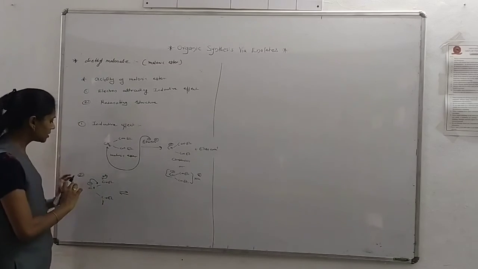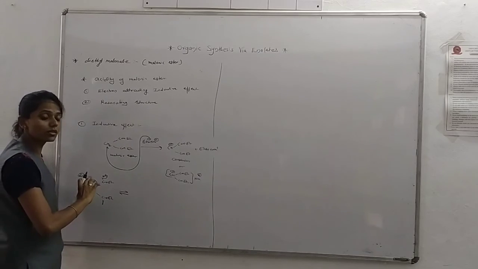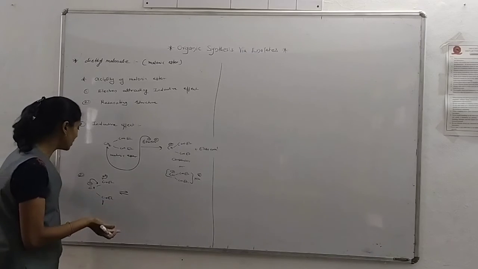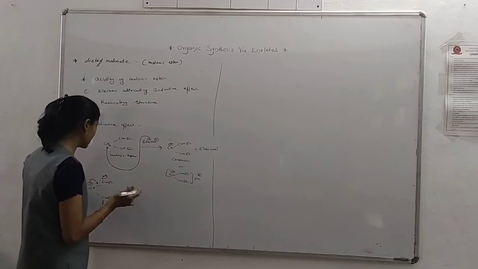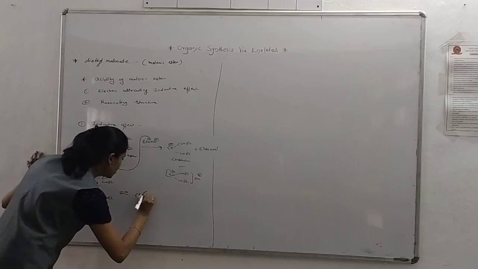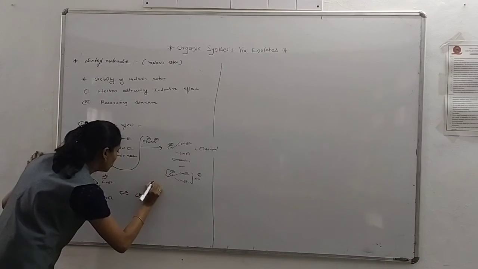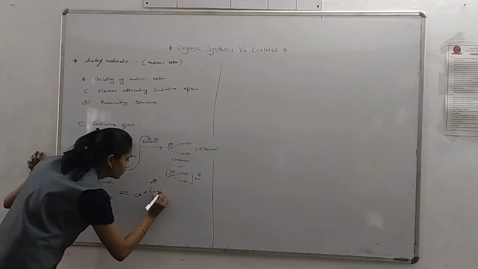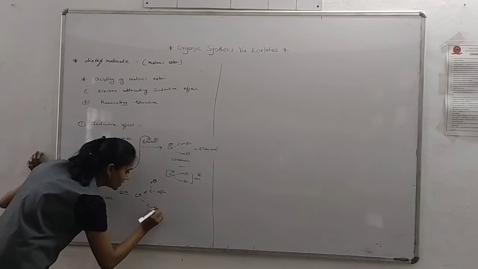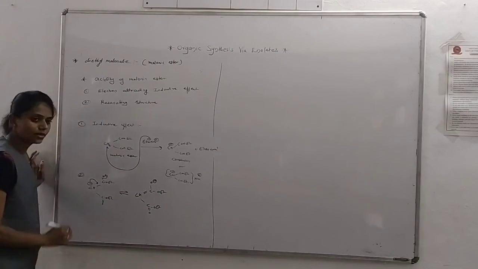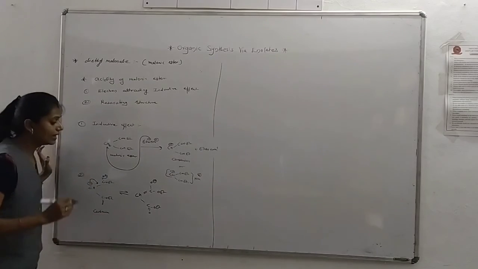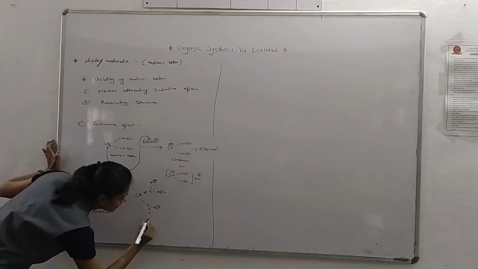That means the negative charge is spread over more than one atom. So I have written another resonating structure here, CH double bond C, O minus, OEt, COOEt. This is a carbanion and it is an enolate.